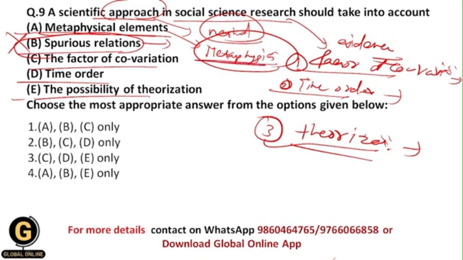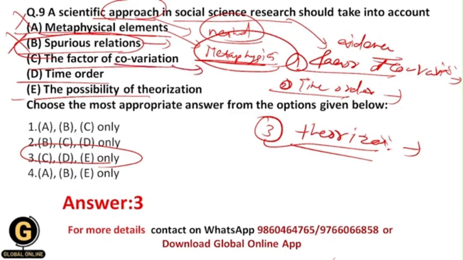Metaphysics does not rely on evidence or on proper empirical methods like social science research does. That's why we should not take into account metaphysical elements as well, and that's why your correct answer should be 3, C D E only, because here you should take into account the factor of covariation. I mean to say, you should establish the correlation between the variables.